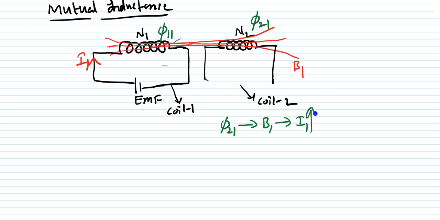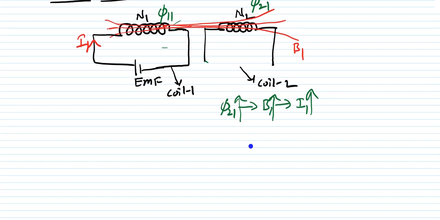If you increase this I1, it is going to increase the magnetic field strength, and this magnetic field is linking with the second coil, therefore the flux is also going to increase. Vice versa, decrease or increase, whatever it is. That can be possible.